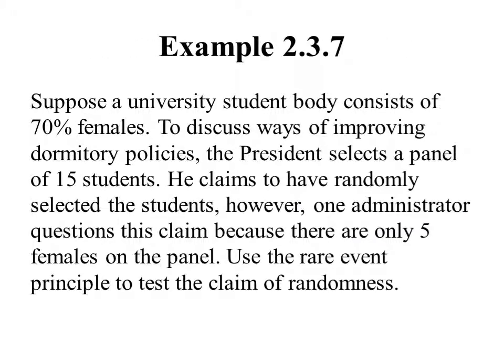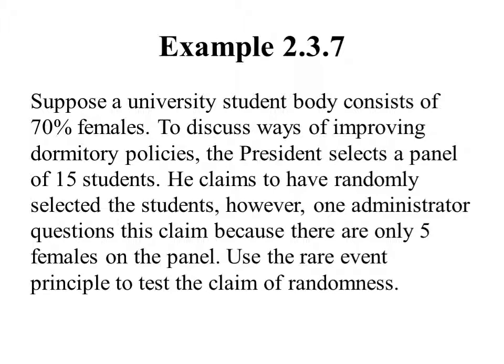So let's apply this to an example to illustrate what this all means. Suppose a university student body consists of 70% females. To discuss ways of improving dormitory policies, the president selects a panel of 15 students. He claims to have randomly selected the students. However, one administrator questions this claim because there are only 5 females on the panel. Use the unusual event principle to test the claim of randomness.